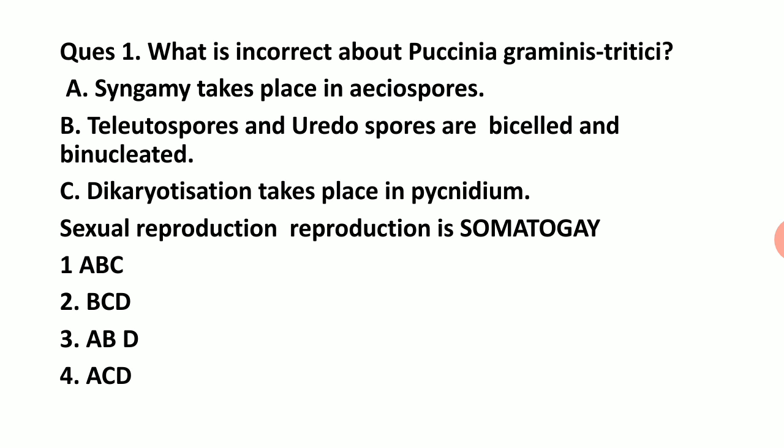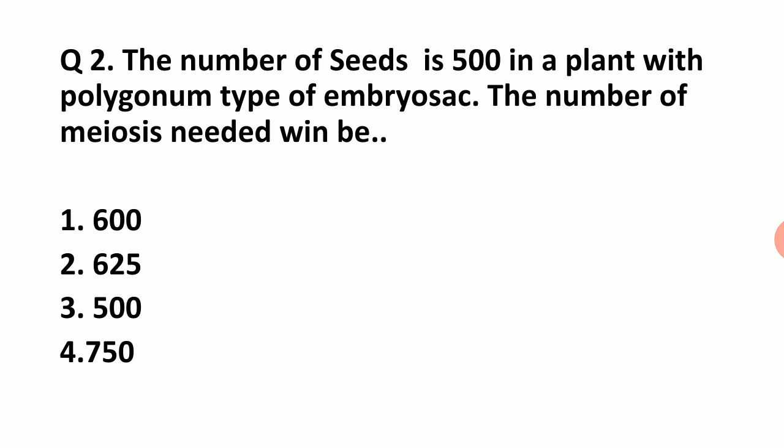Second question. The number of seeds is 500 in a plant with polygonum type of embryo sac. Polygonum means 7-celled, 8-nucleated, the typical type. The number of meiosis needed will be 600, 625, 500 or 750.